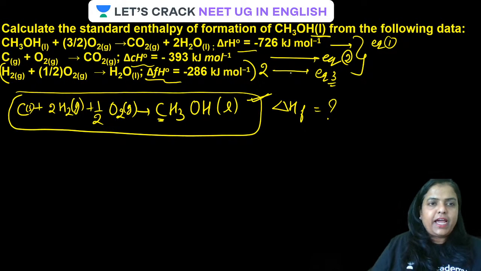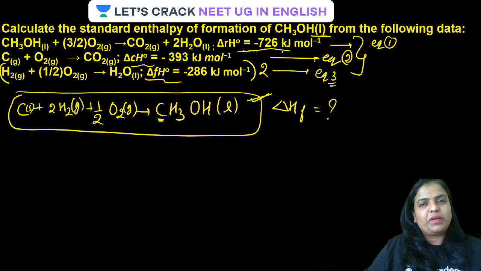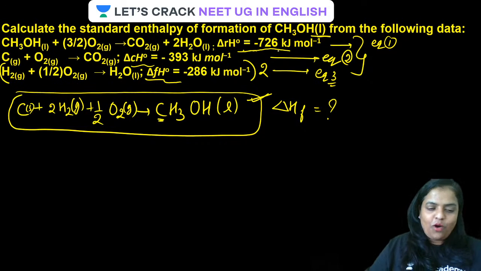Then you want methanol on the product side, therefore reverse equation 1, that is subtract it. On reversing, the delta H value will also get reversed. It will become plus 726 kilojoule per mole. All clear?